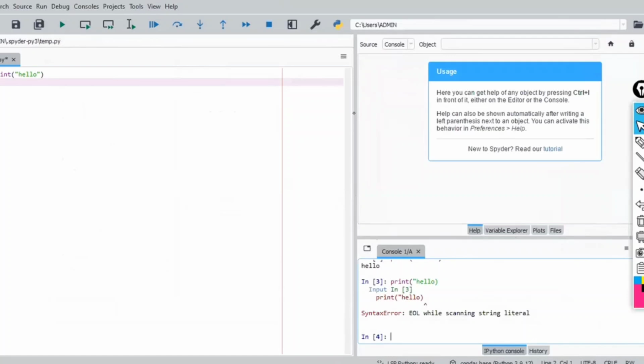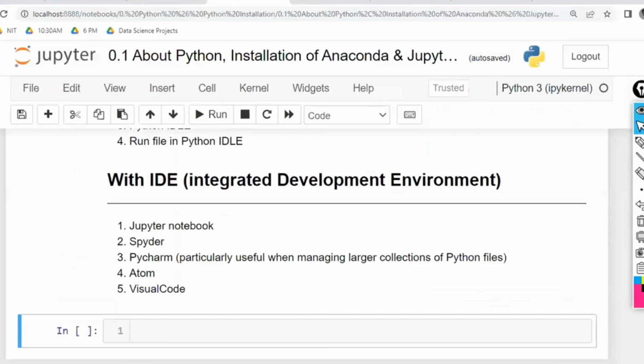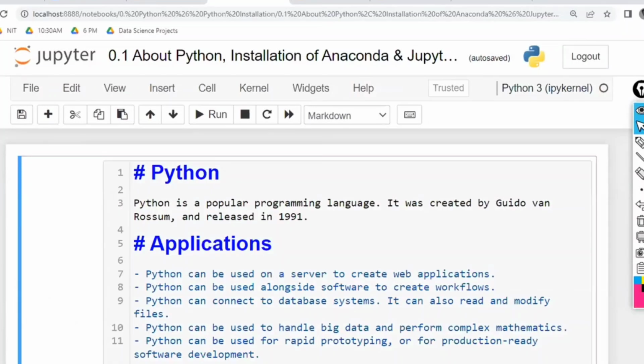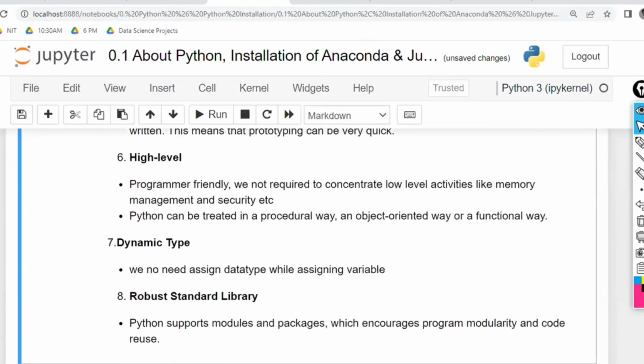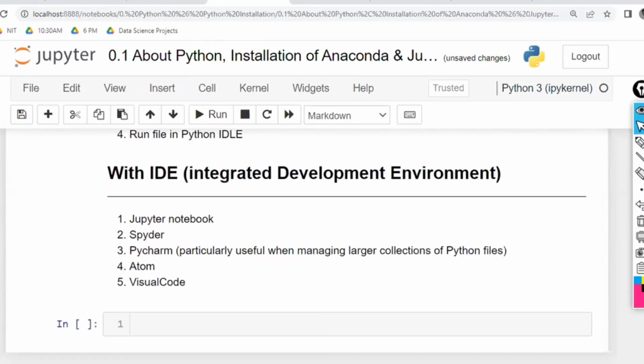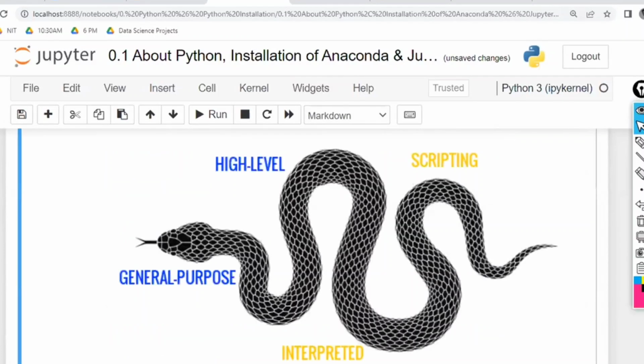In this way, we can execute the code. Finally, whichever you feel easy, select that one. There is no rule that you have to use this one only. I'm going to use Jupyter notebook in the class. Till now, whatever class I have explained is everything in the Jupyter notebook only. These are my headings and notes. There is no PPT for me, directly I have used the Jupyter notebook. This table is also Jupyter notebook, this one is also completely Jupyter notebook, even the image I have uploaded in the Jupyter notebook only.